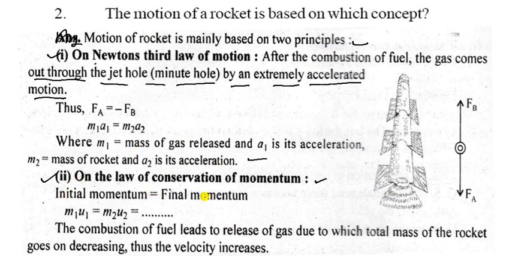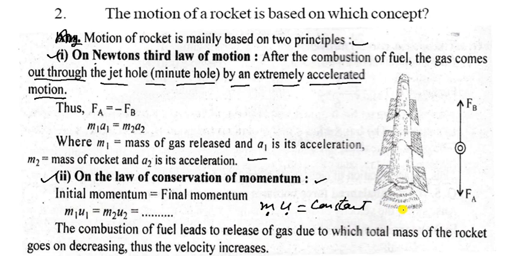First, we take Newton's third law of motion. After the combustion of fuel, the gas comes out through the jet hole, that is a minute hole, with an extremely accelerated motion. There is very high acceleration in this. Thus FA is equal to minus FB, that is M1 A1 is equal to M2 A2. M1 is the mass of gas released and A1 is its acceleration. M2 is the mass of the rocket and A2 is its acceleration. So this is the first reason.